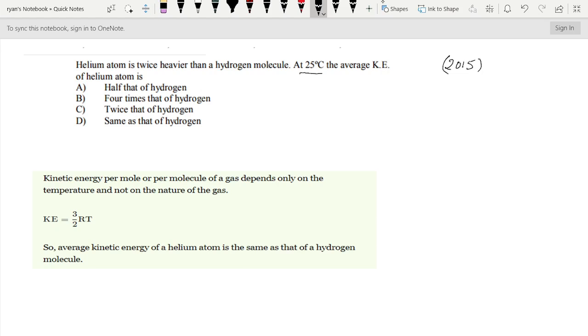Therefore, the kinetic energy of the helium atom is the same as that of the hydrogen molecule, because the kinetic energy per molecule of a gas depends only on the temperature, not on the nature of the gas. Therefore, option D is the correct answer.